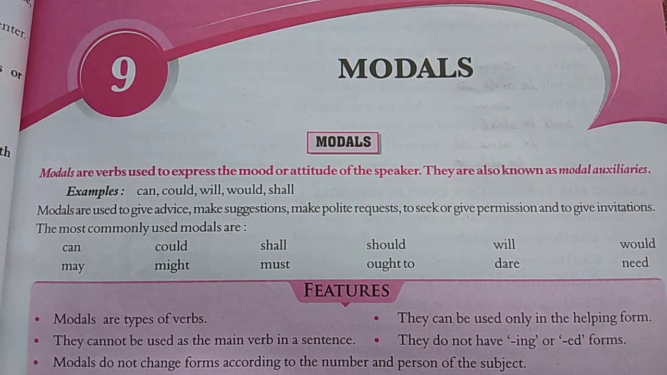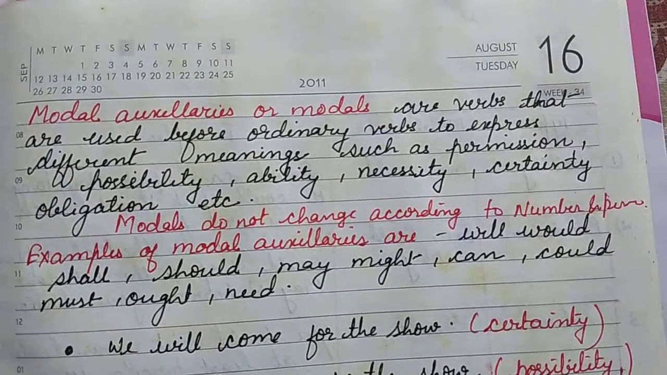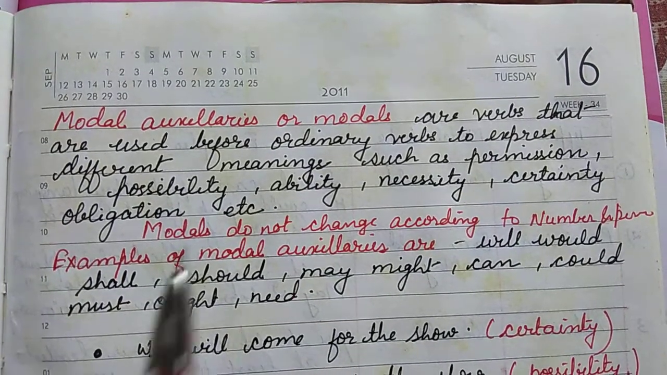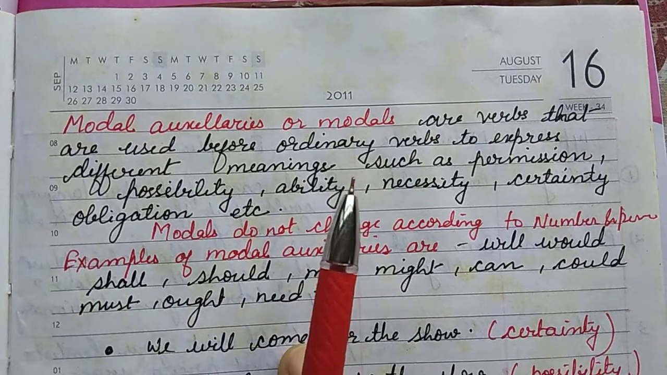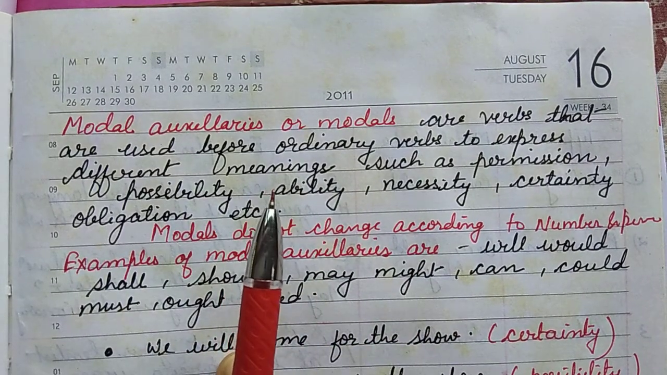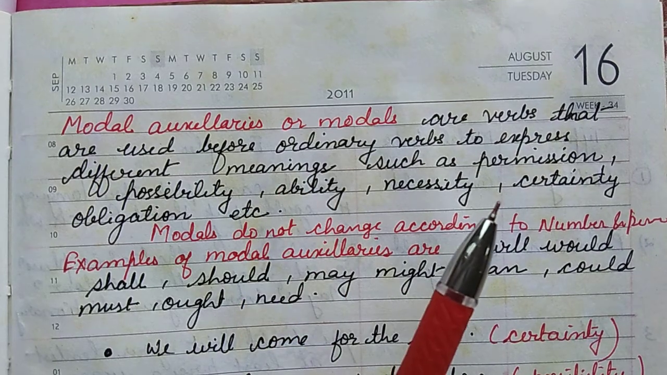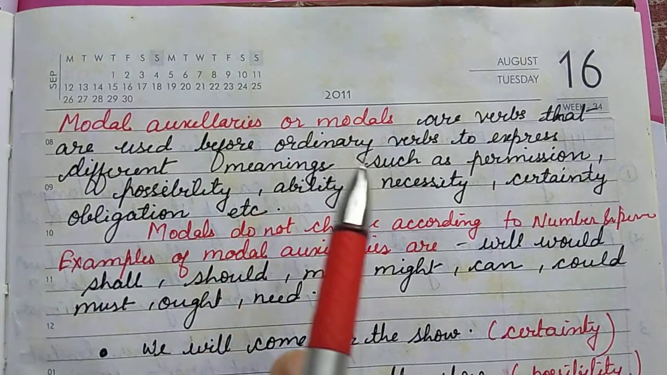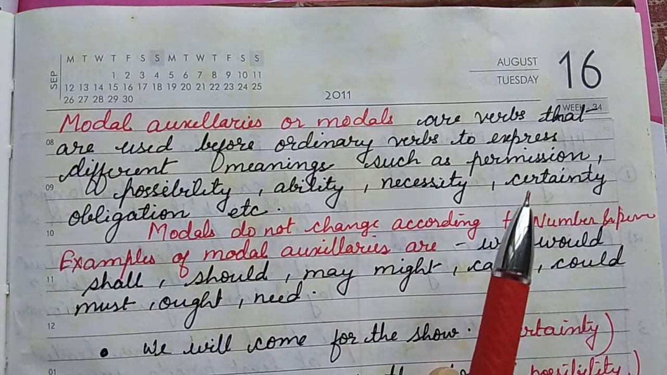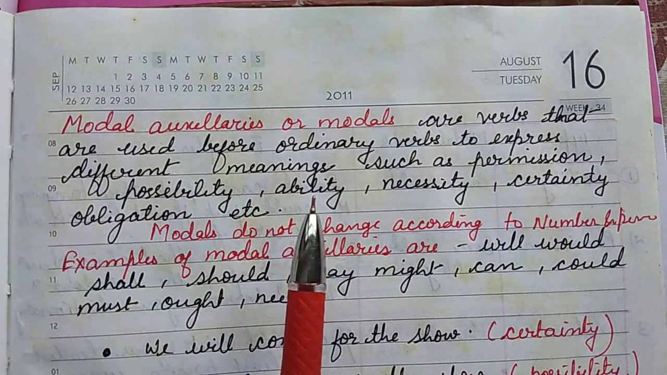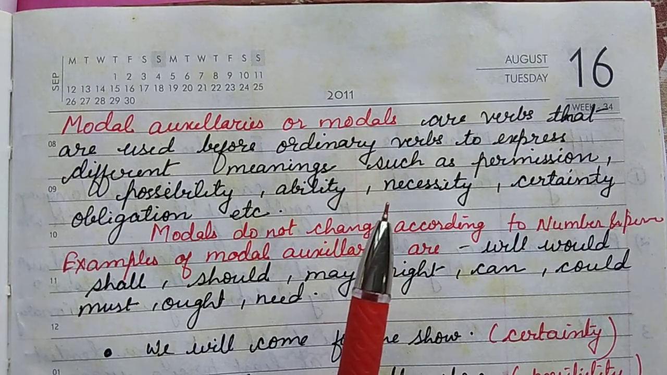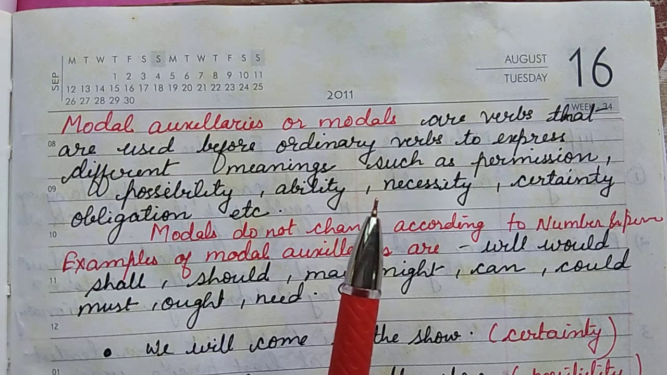These are different verbs, not the same as the root form of a common verb. They are used in a different manner. So once again, modal verbs are used before an ordinary verb to express different meanings. The meanings can vary, such as permission, possibility, ability, necessity, certainty, obligation. Permission and possibility are two different things. In the same manner, ability and necessity are again different. So according to the requirement of the sentence, we use different types of modals.